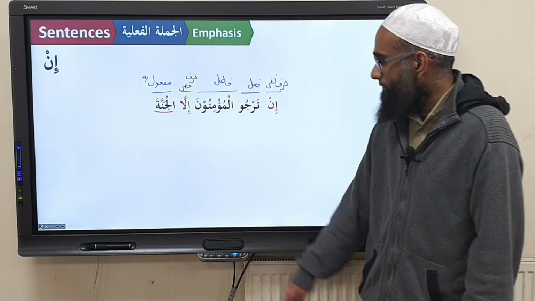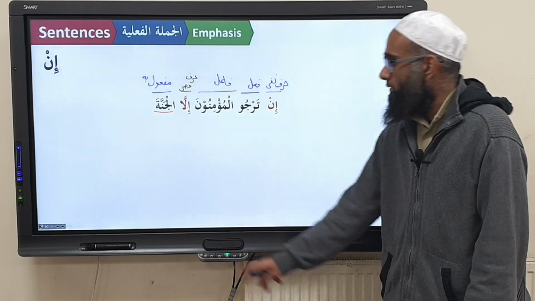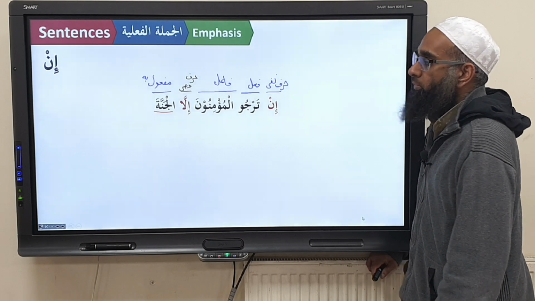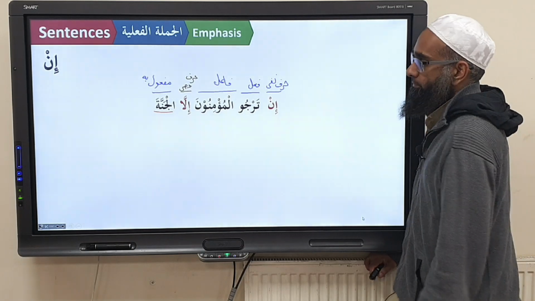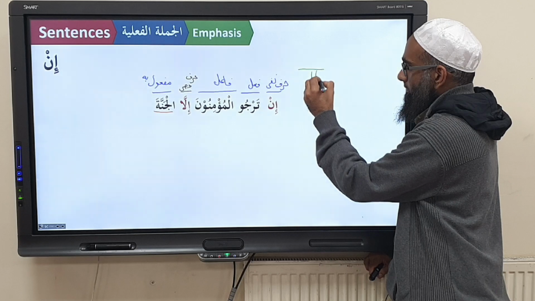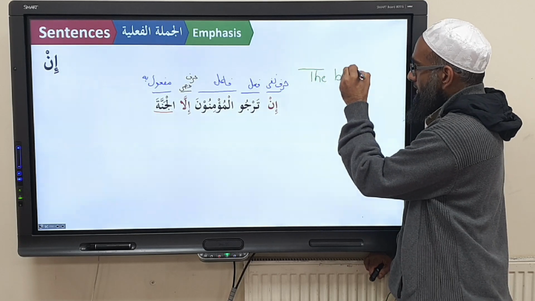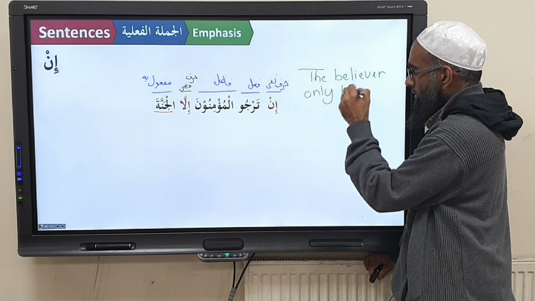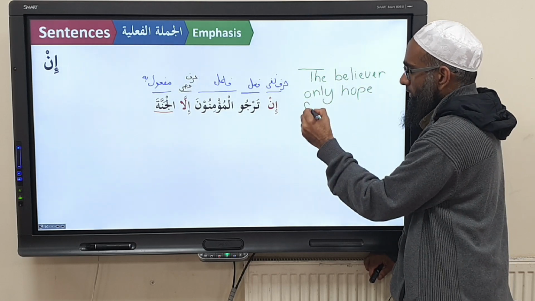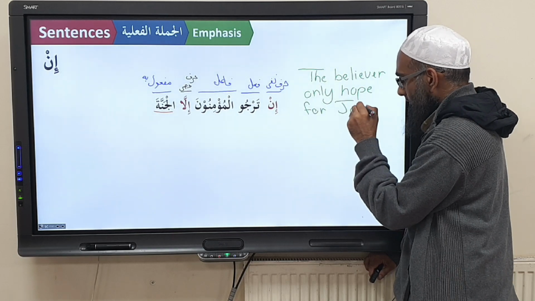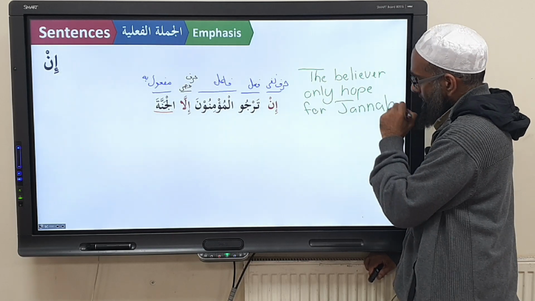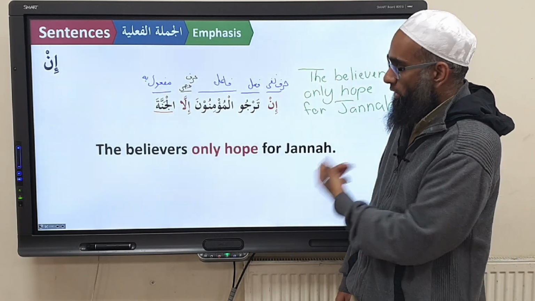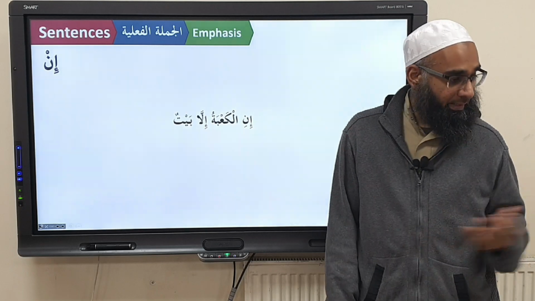How do you translate this? Raja yarju raja'an, to hope. So in tarju al-mu'minuna illa al-jannata, the believers only hope for Jannah. Okay? You understand? The believers only hope for Jannah. Next one, your turn.